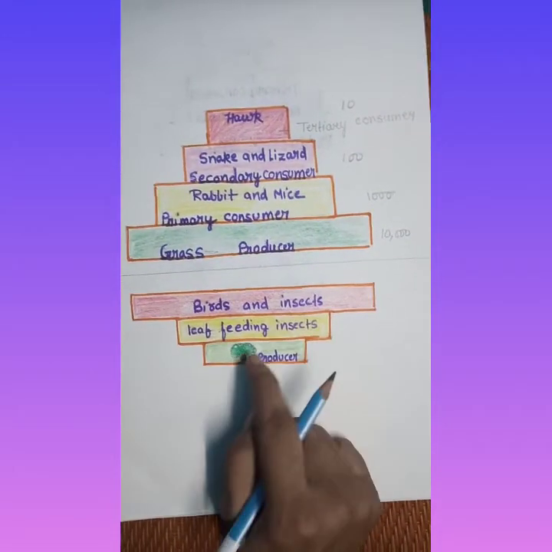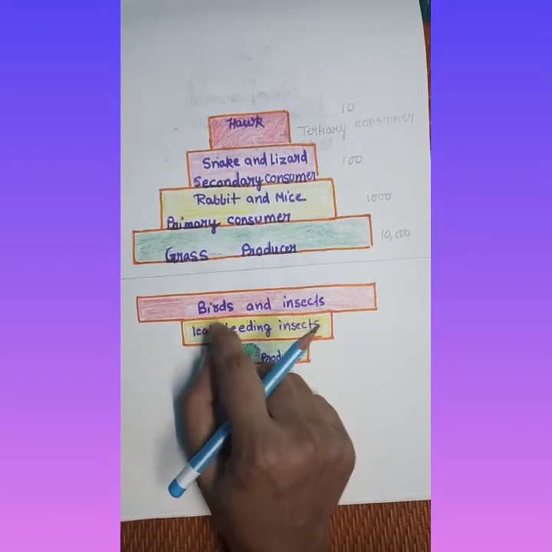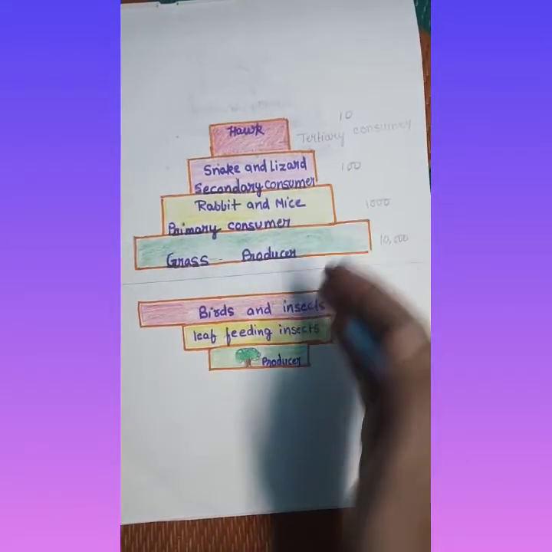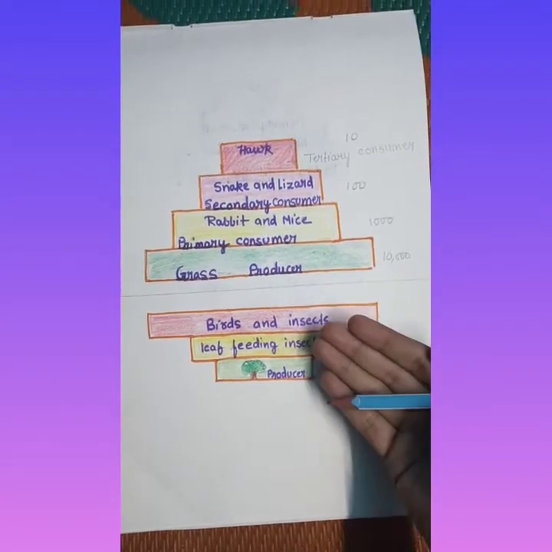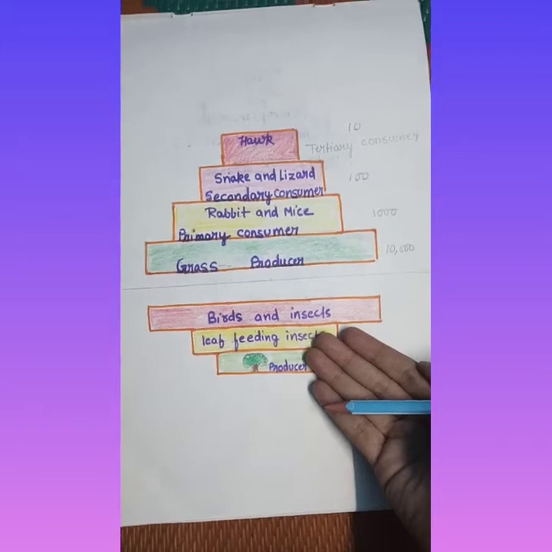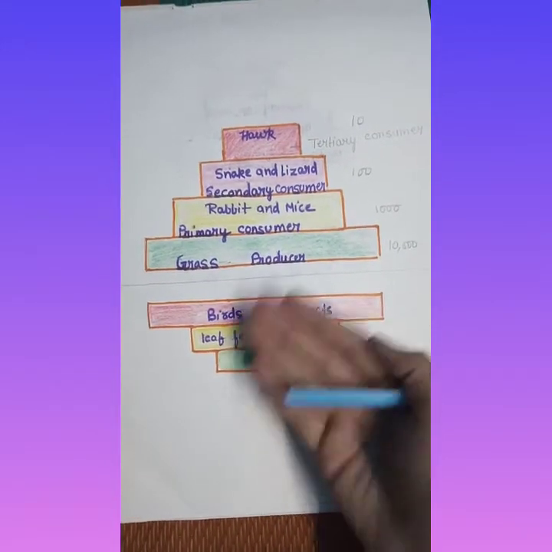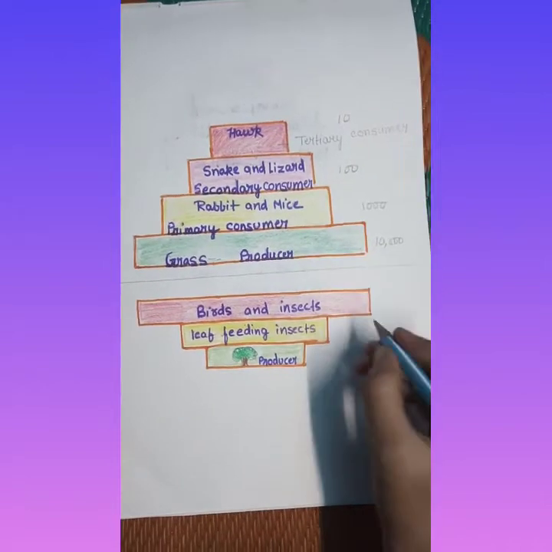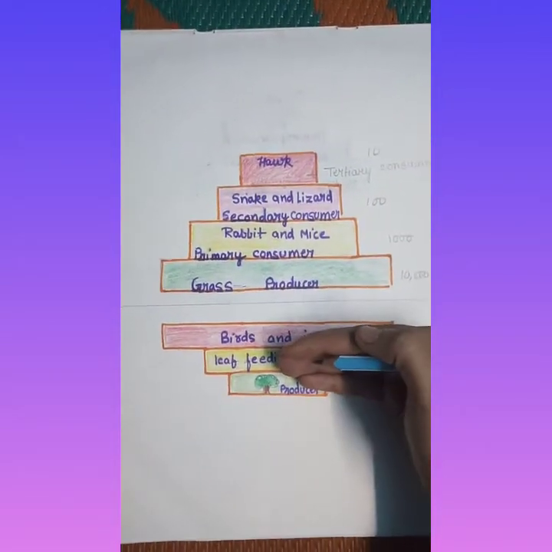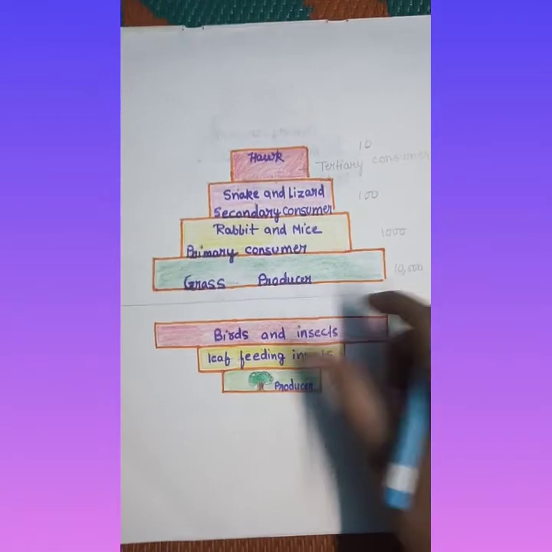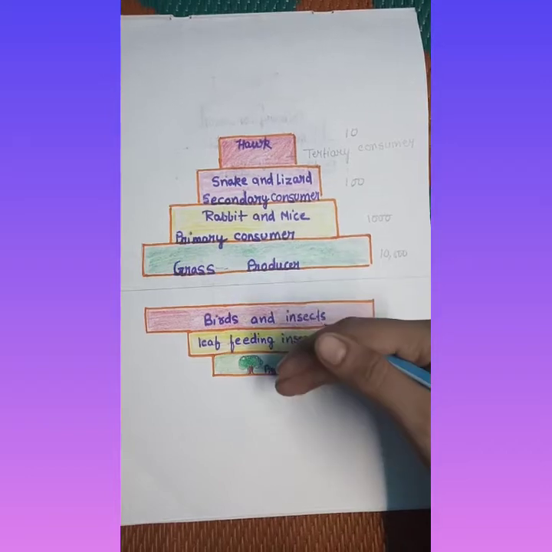Here the producer is only one tree. In one tree there are leaf feeding insects, many in number. So maybe it is 100. And now to eat these insects there are thousands of birds and insects. So in this way it is inverted. So this is the pyramid of number, and these organisms are having inverted structure.